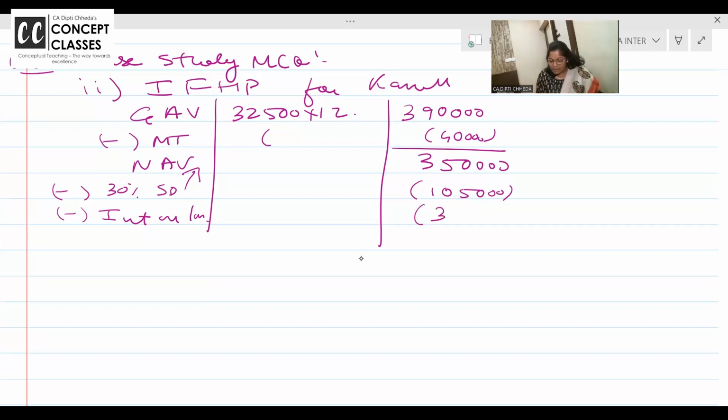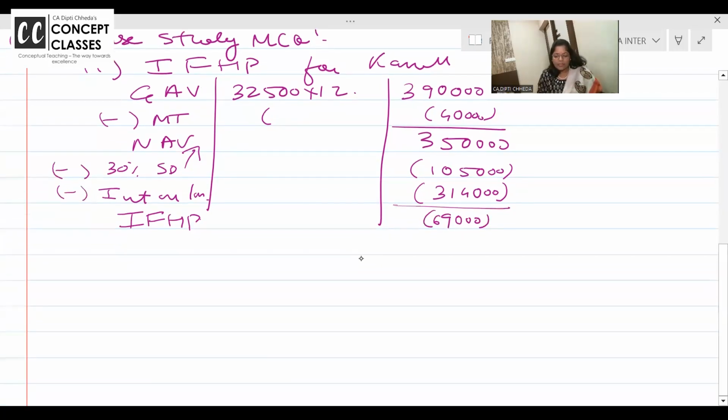But here, the complete interest on loan will be allowed because it's a let-out property. And 80,000 principal, we will deduct it in the Chapter VI-A deduction. So what is the income from house property in India? 350 minus 1,05,000 minus 3,14,000. It's a loss of 69,000.